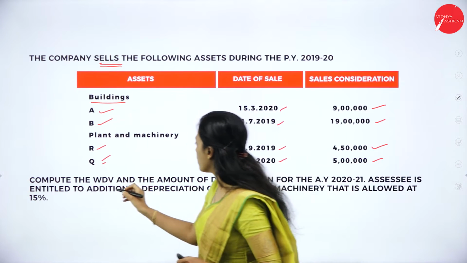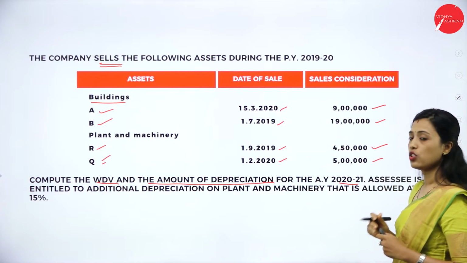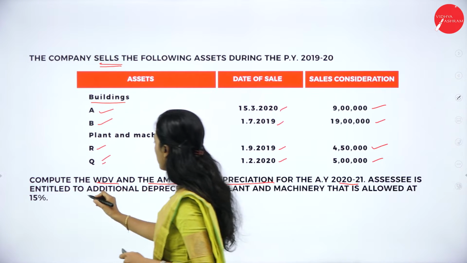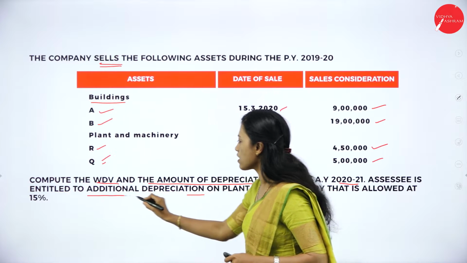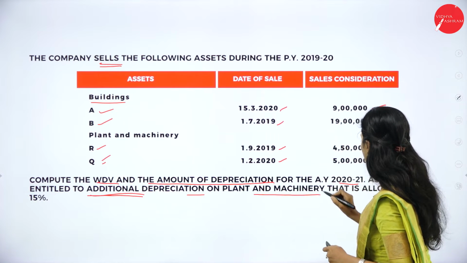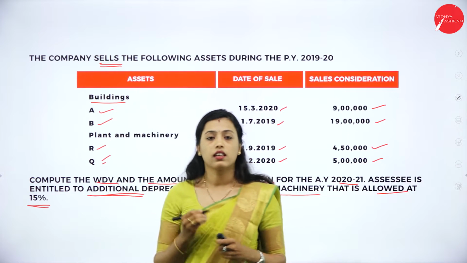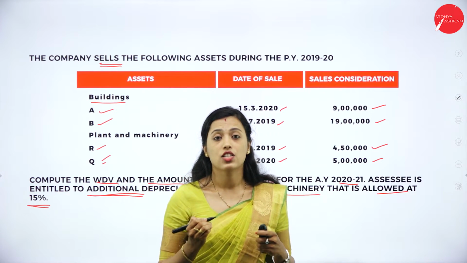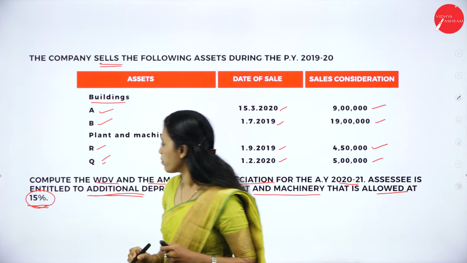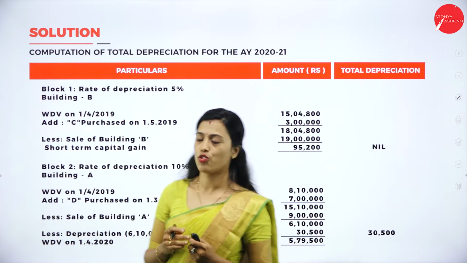Now, compute the WDV and the amount of depreciation for the assessment year 2020-21, and the assessee is entitled to additional depreciation. Assessee is entitled to additional depreciation on plant and machinery that is allowed at 15%. Here we can claim 20% additional depreciation on the 15% rate of depreciation of plant and machinery. Now we will see the solution.